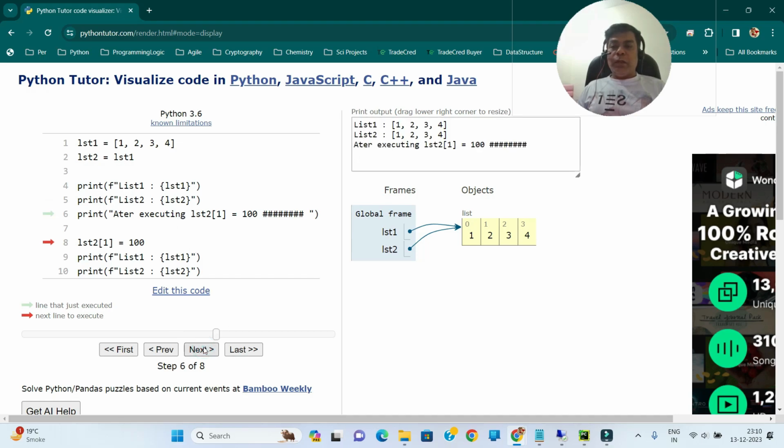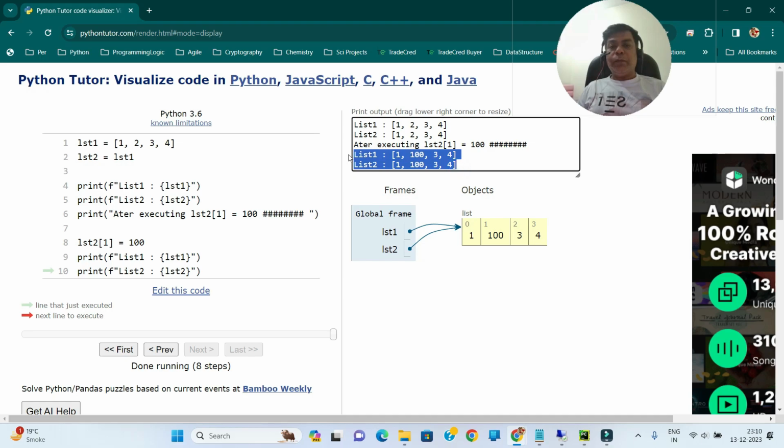Now let's change lst2 first index to 100. So this will be changed to 100. Now when we change it for lst2, it changes for lst1 as well. Let's just print it out. So as you can see, copying references is not actually copying lists. Now let's go ahead and look at our shallow copy.